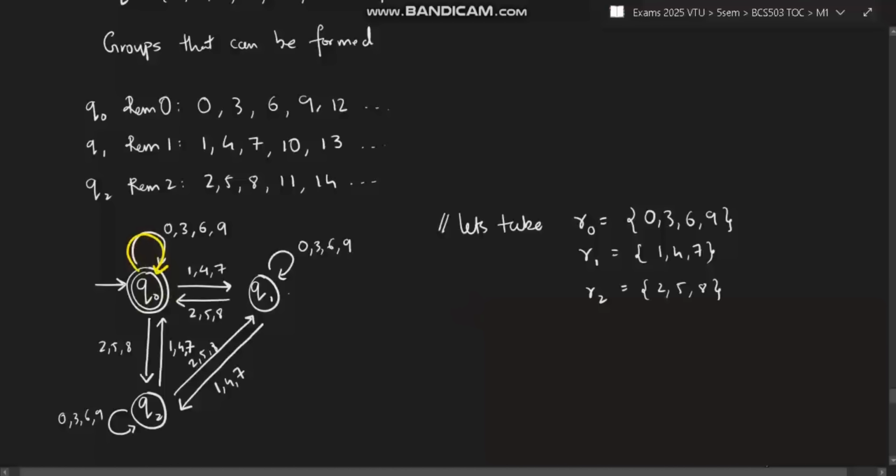Like that only. If it is, for example, remainder 1, that means 1, 4, 7, 10, or any combination of those, like 147, if it comes from q0, it should come to q1. Okay, next, what about remainder 2: 2, 5, 8, 11, it should go to q2. So 2, 5, 8 should come to q2, and the numbers are just this much: single digits 0, 3, 6, 9, 147, 2, 5, 8.